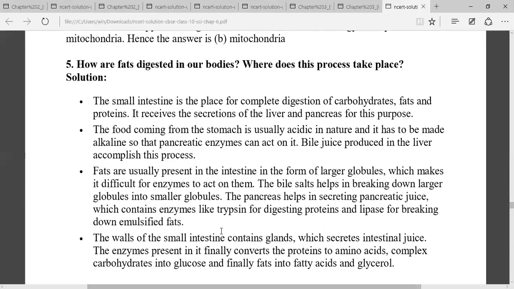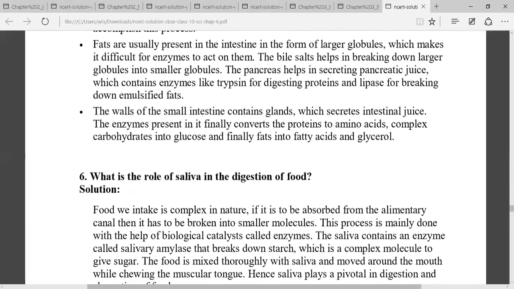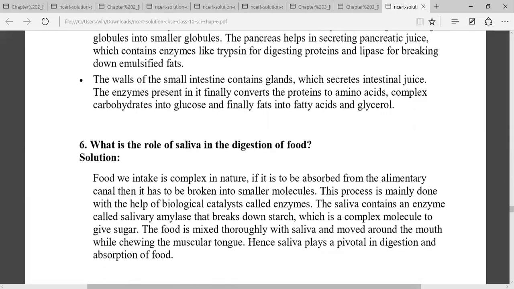So this is how digestion of fat takes place. First of all, emulsification takes place by bile juice. Then after, the emulsified fat is digested by the lipase from pancreatic juice and from intestinal juice. Finally, fat is broken down into fatty acid and glycerol.